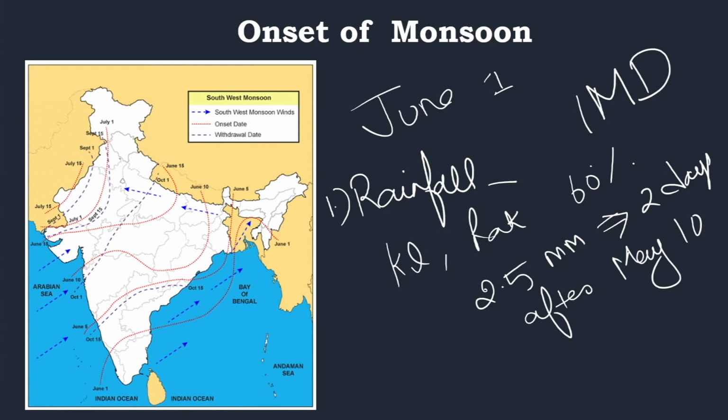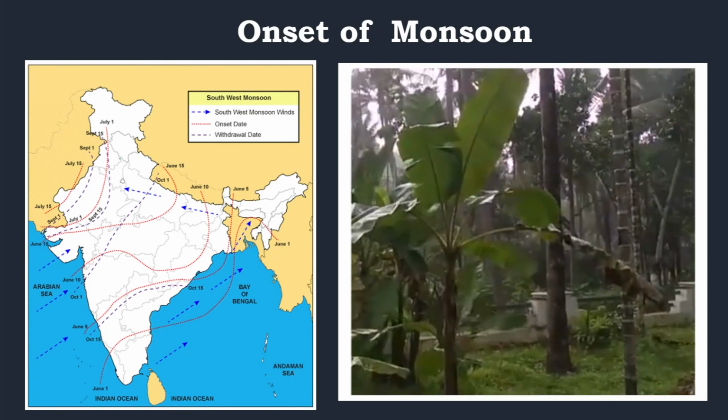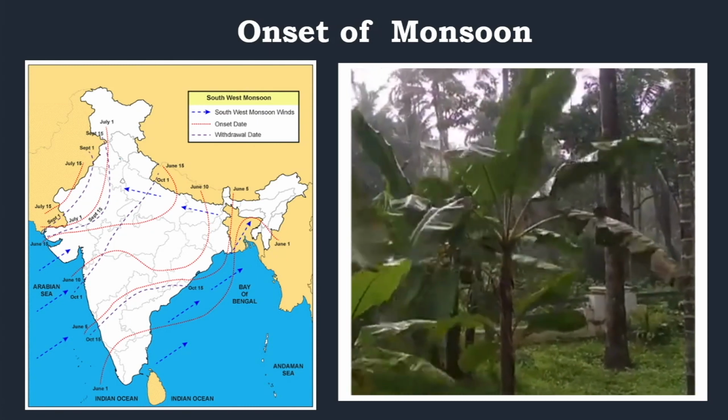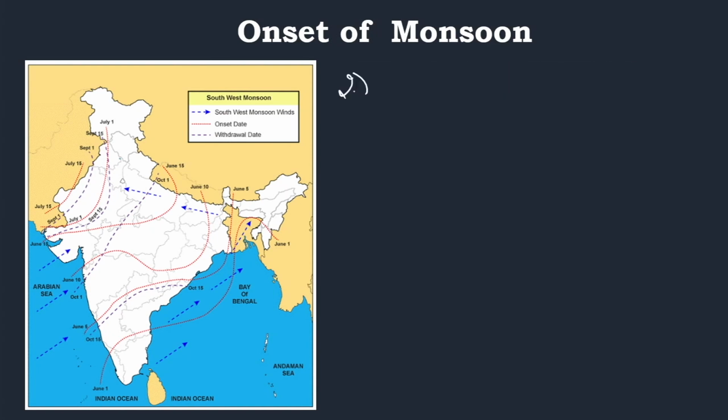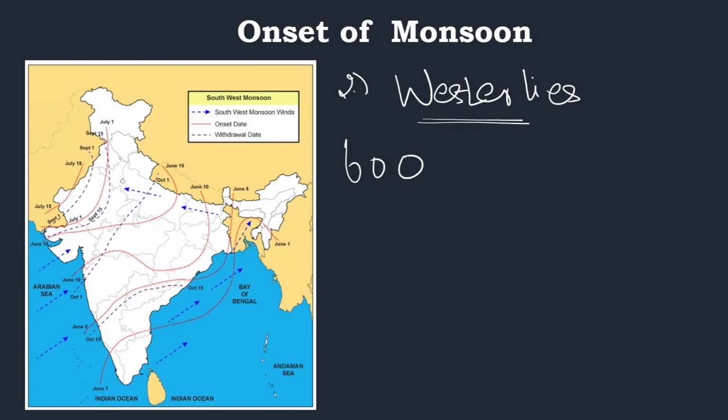Now the second condition. So what is going to be the second condition? It is about the wind field. The second condition is the wind field. The depth of westerlies, please note this down. Most of us who have studied geography, we would think these tropical monsoons are related only to the trade winds and of course to the jet streams as well. But here the depth of the westerlies is taken into account. The depth of the westerlies should be up to 600 hectopascals.